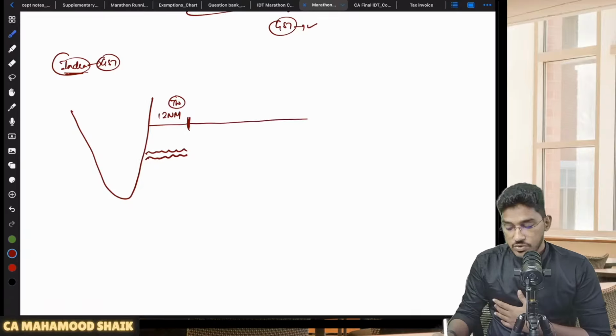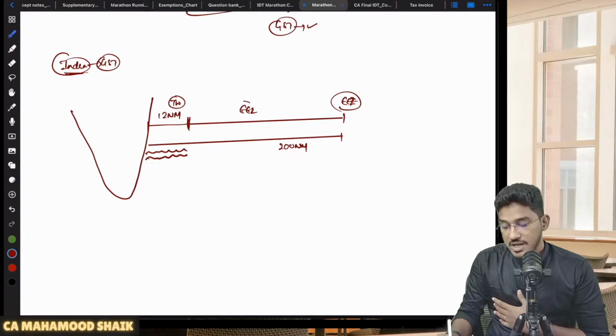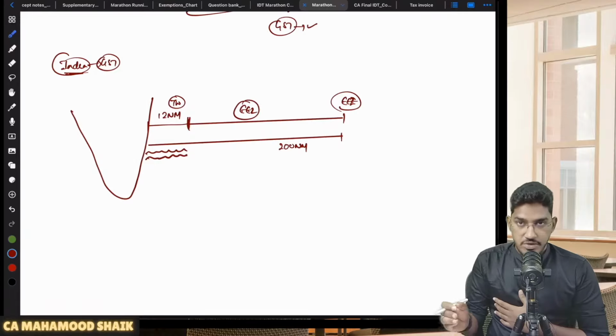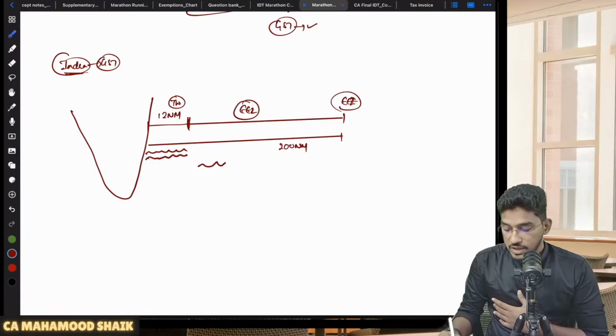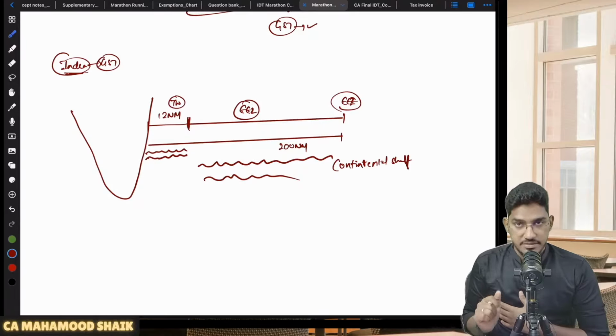Not just that, it also includes the exclusive economic zone. Sir, what is the exclusive economic zone? From the coastal line, if you go up to 200 nautical miles, that area we call the exclusive economic zone. That also falls under the India definition. Below that, whatever landmass or soil we have, we call the continental shelf. Even that continental shelf will fall under the India definition.